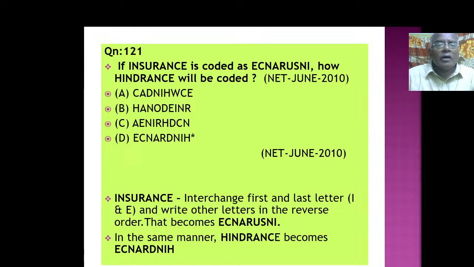Likewise, this INSURANCE is written as some word, how the same way, as I already told you. Here interchange the first and last letter, I and E, and in between, write other letters in the reverse order. Just see, NSURANC. Here CNARUSN is the reverse order written. The first and last letter have been interchanged, and the other letters have been reversed.